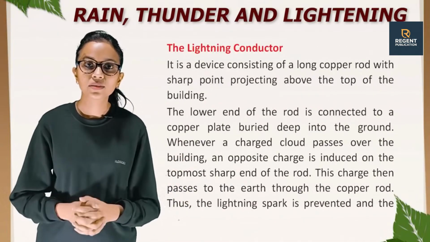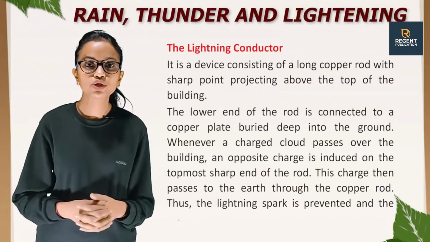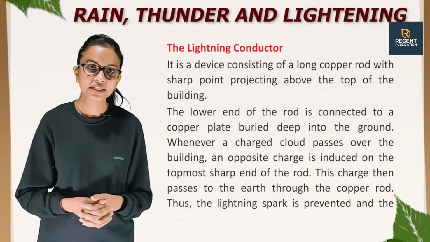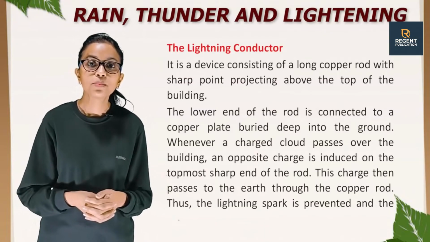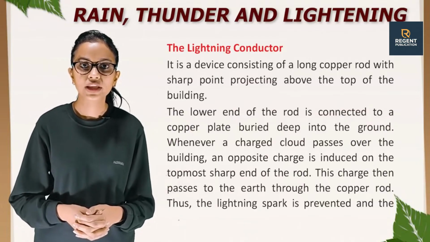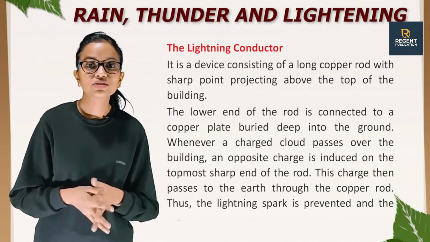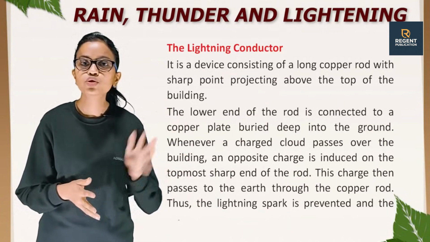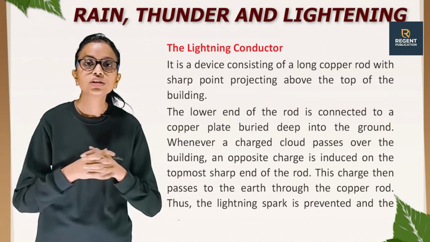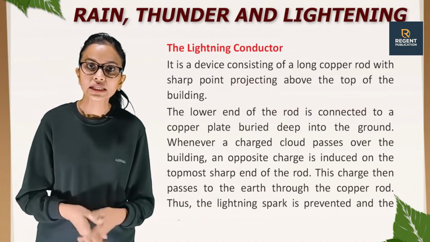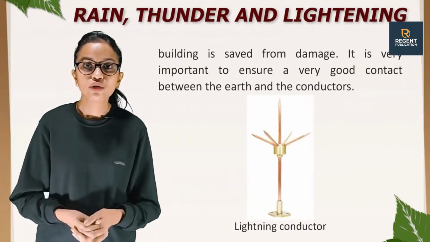The lightning conductor. It is a device consisting of a long copper rod with the sharp point projecting above the top of the building. The lower end of the rod is connected to the copper plate buried deep into the ground. Whenever a charged cloud passes over the building, an opposite charge is induced on the topmost sharp end of the rod. This charge then passes to the earth through the copper rod. Thus, the lightning spark is prevented and the building is saved from damage.